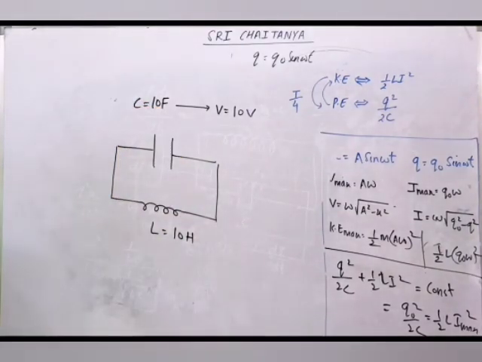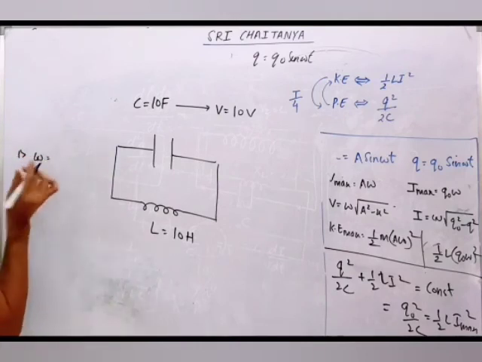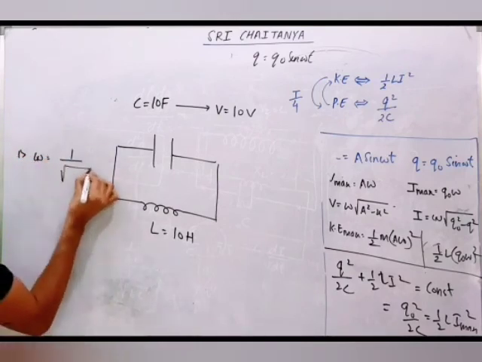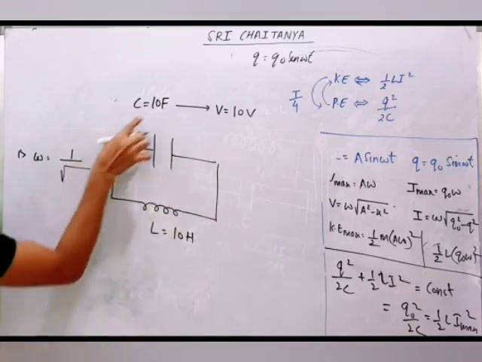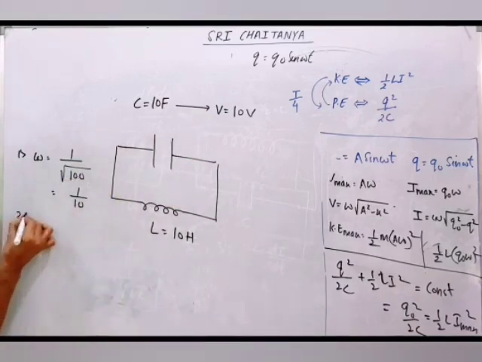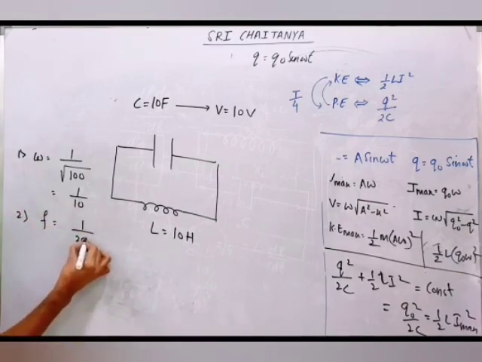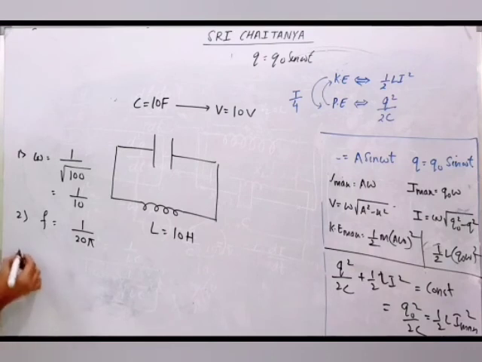First question, find the frequency of this LC oscillation. So if omega is asked, 1 by root LC, that is 1 by 10. If frequency is asked, you know omega by 2 pi, so this will be 1 by 20 pi. Third question which is asked, now a more important question: find the maximum current